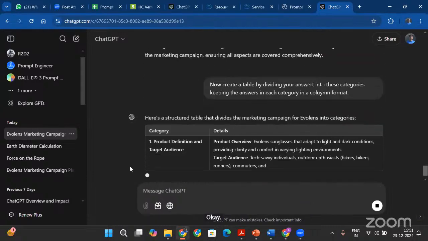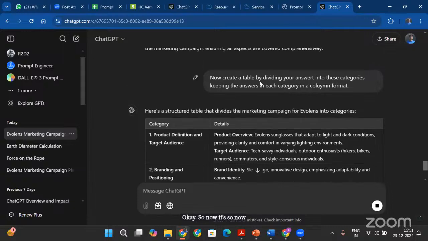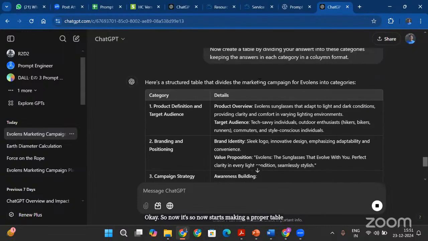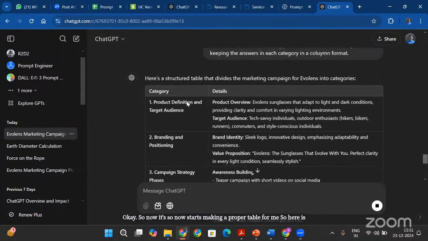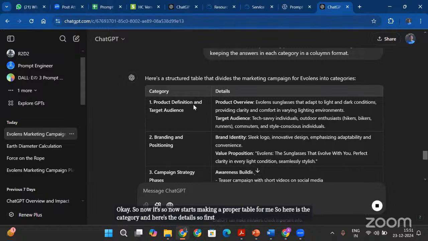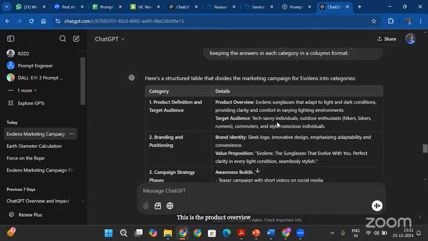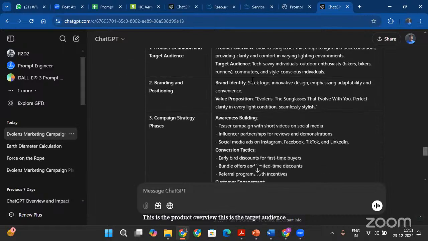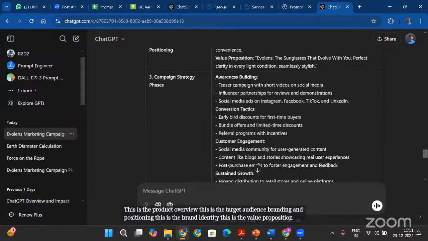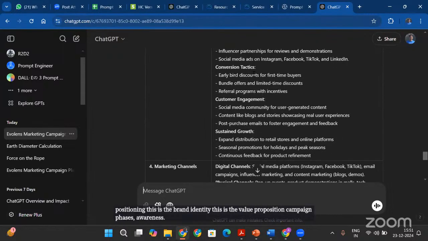Okay, so now it starts making a proper table for me. So here is the category and here's the details. So first step is product definition and target audience. This is the product overview. This is the target audience. Branding and positioning. This is the brand identity. This is the value proposition. Campaign phases: awareness, conversion, customer engagement, sustained growth.